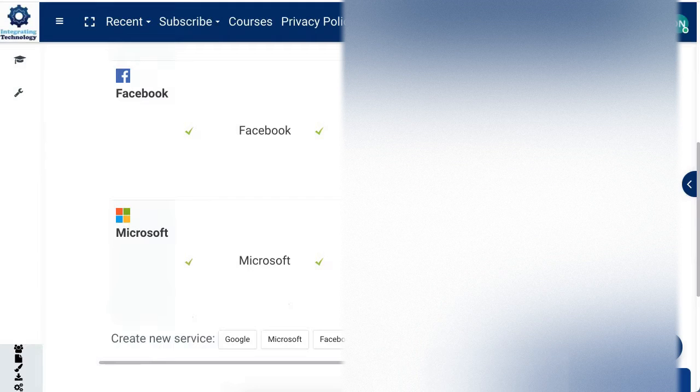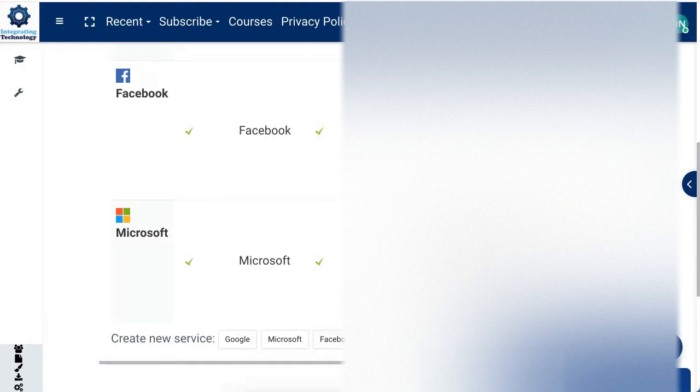Now, I noticed that I did authenticate with this, but I wasn't admin. Now, this is really important. You'll get notifications from Microsoft if you don't authenticate using your admin Microsoft account. I know this sounds kind of crazy. It doesn't happen on all Moodle sites. I have a few, but it does happen on this one.